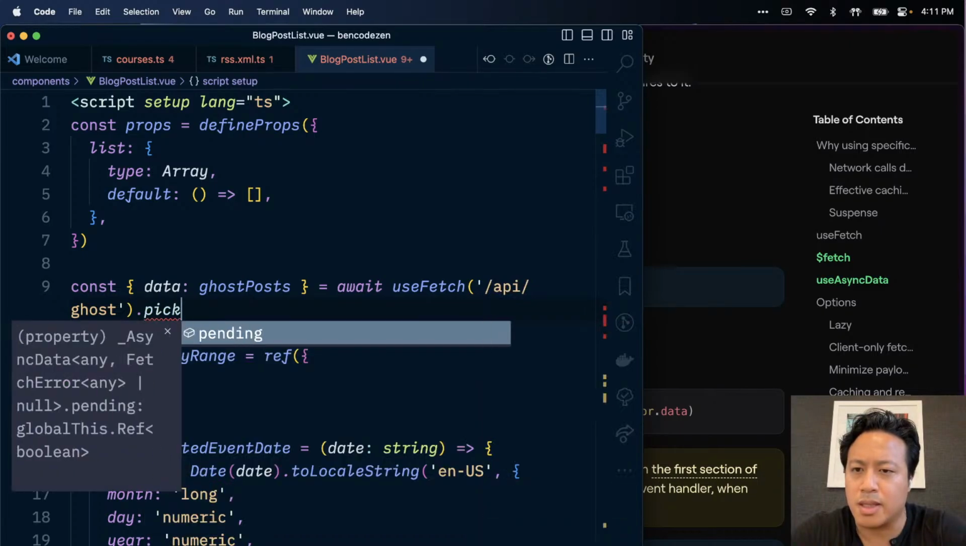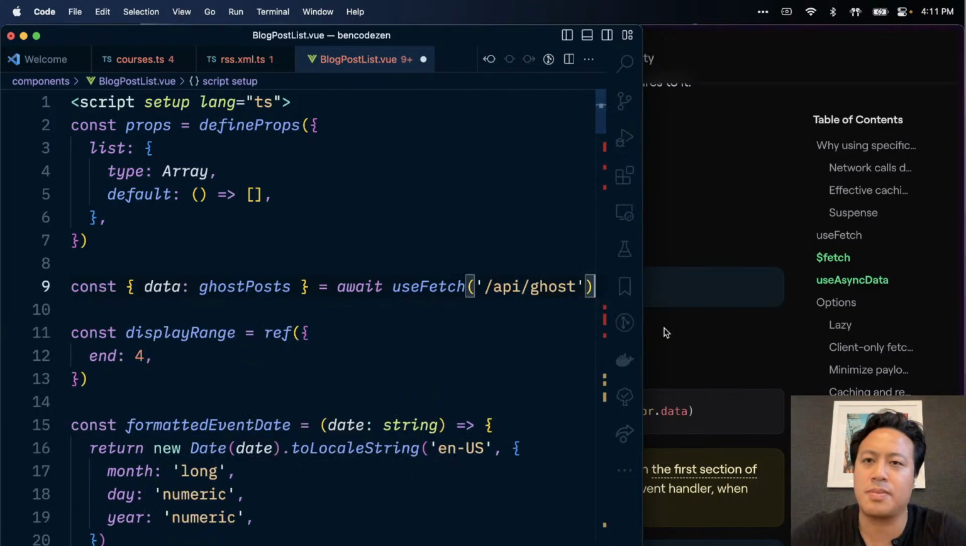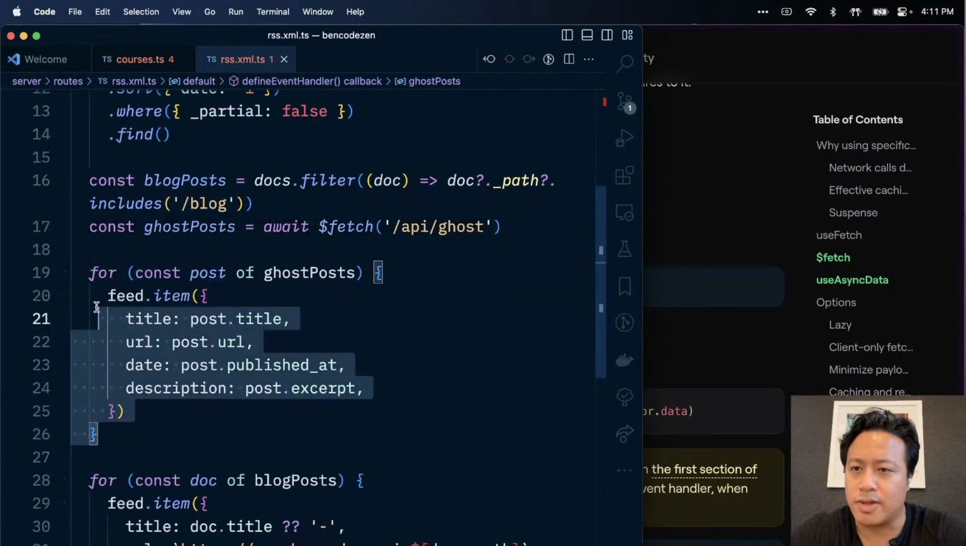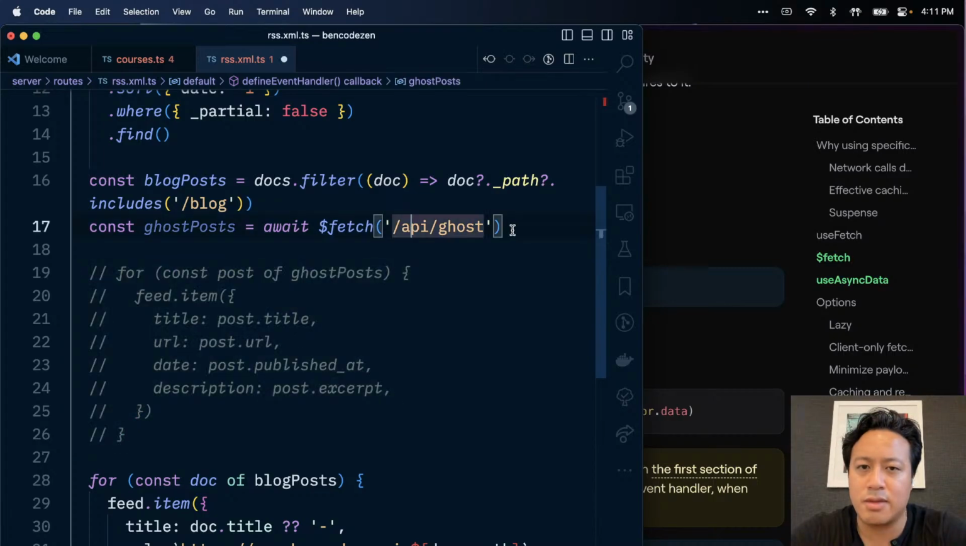Oh, it doesn't actually say pick. I would have expected that to appear in the autocomplete. Screw it, let's just see what happens then. So right now we're gonna comment this out real quick, and we're just gonna say pick. What are we gonna pick?